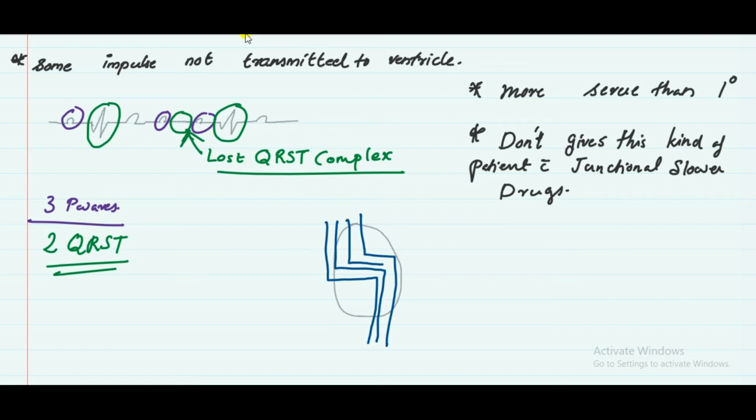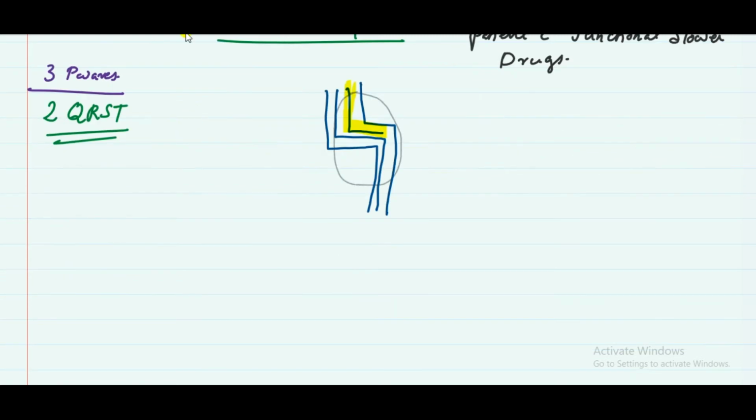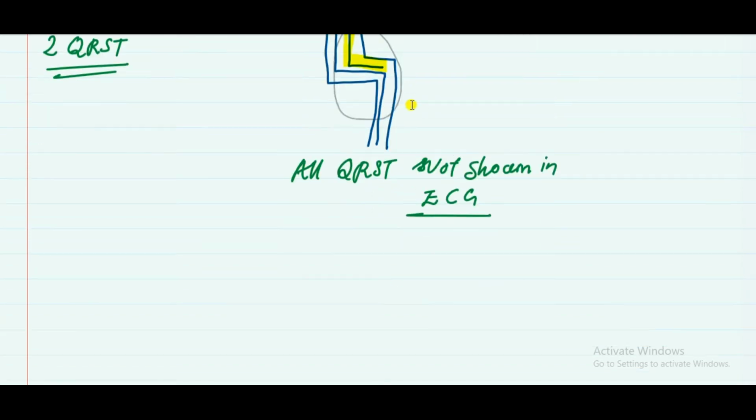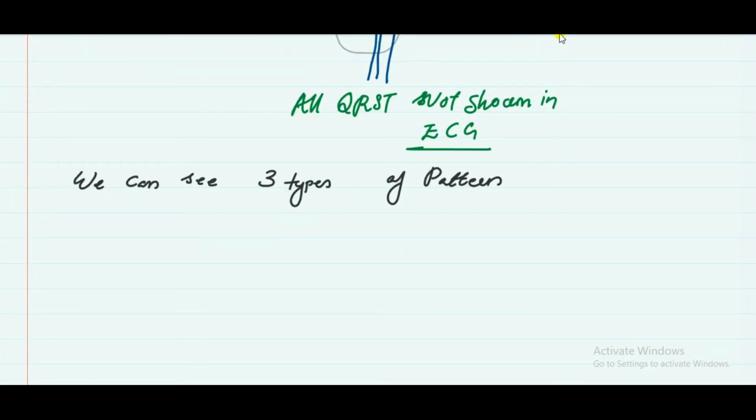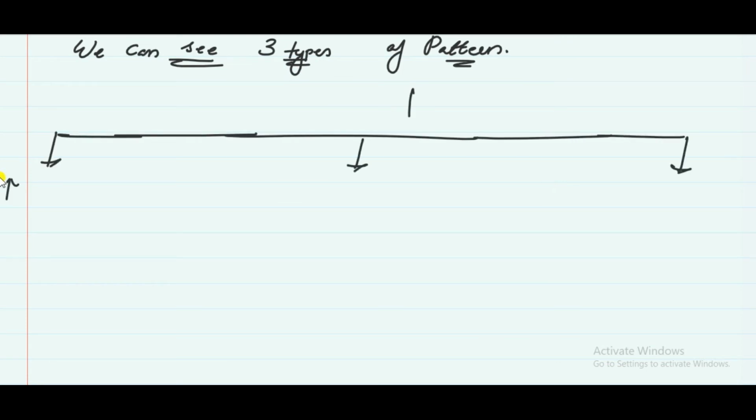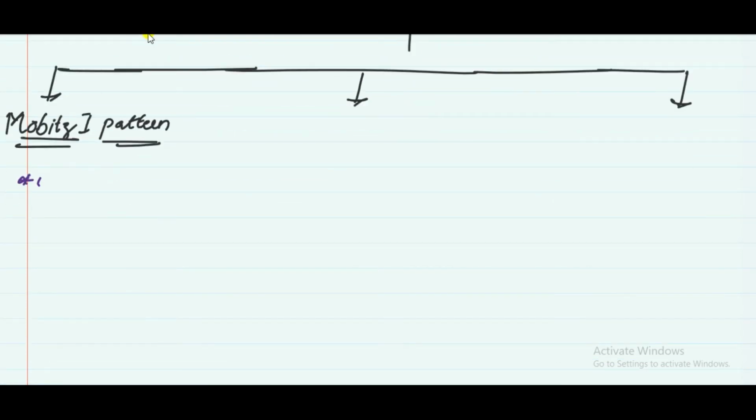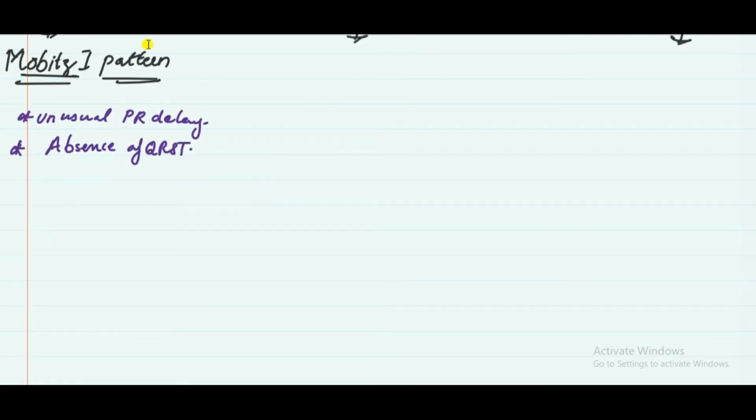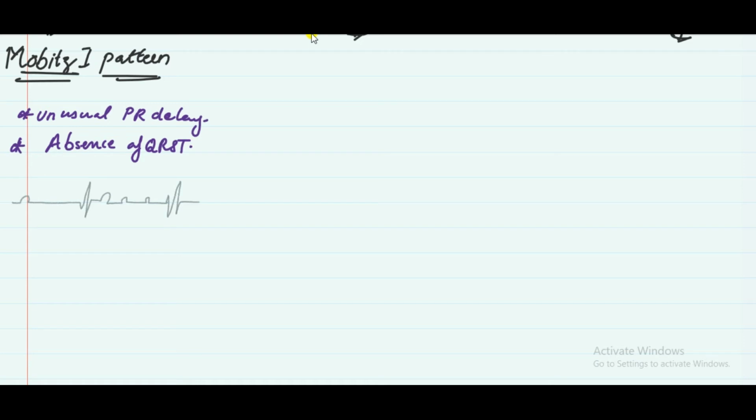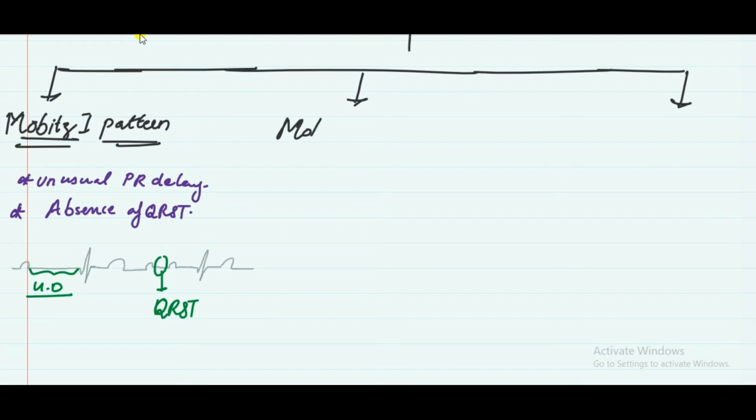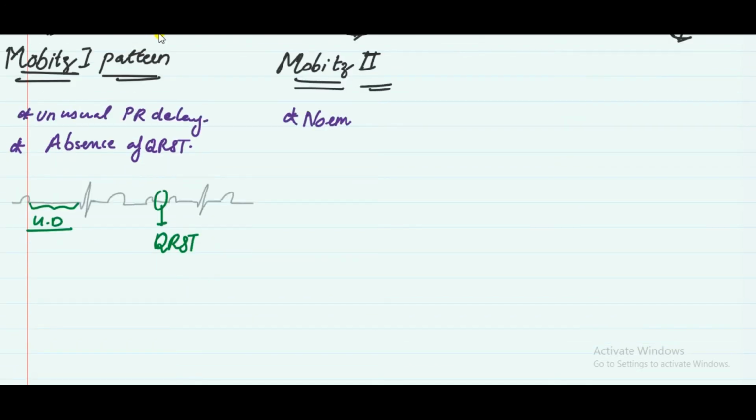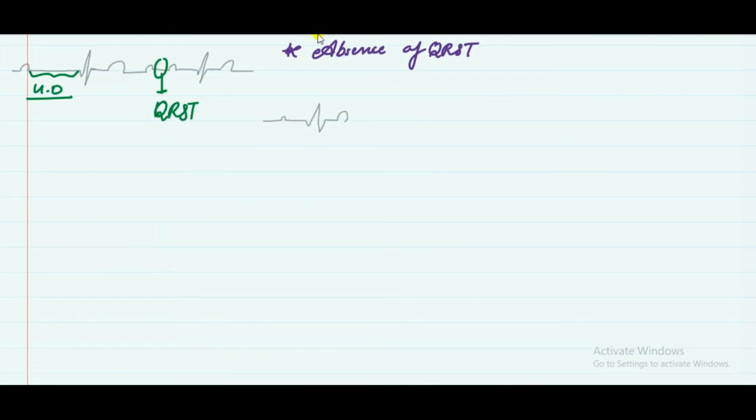I am drawing an AV node, and you can see I am highlighting the yellow one. There is a loss of some impulses there. All QRST is not showing on the ECG. We can see three types of pattern: Mobitz 1 pattern, Mobitz 2 pattern, and the 2:1 pattern. In Mobitz 1 pattern, unusual PR delay and absence of QRST. You can see unusual delay, but in Mobitz 2, there is usual or normal PR segment delay, but absence of QRST. The delay is 0.1 second, but you can see in the center a loss of QRST there.